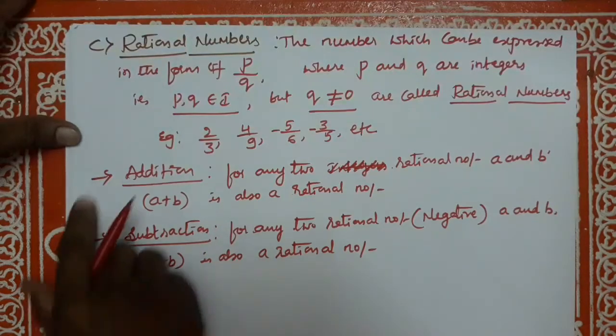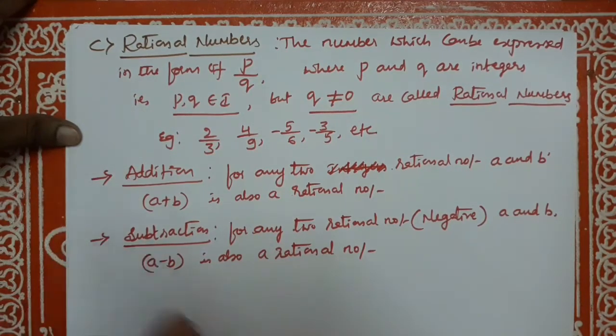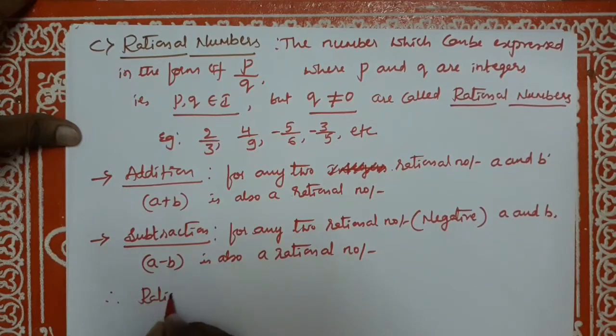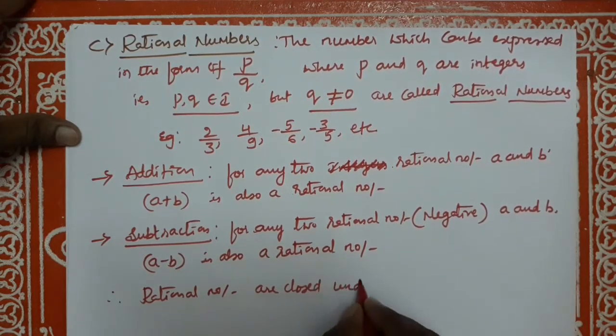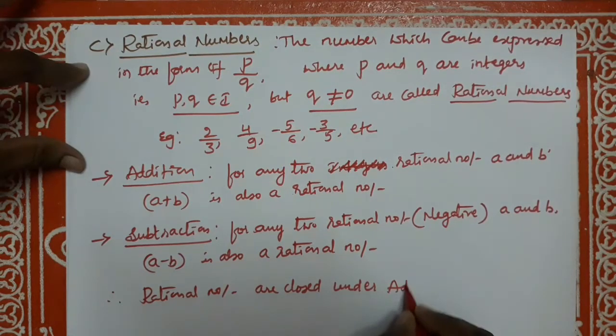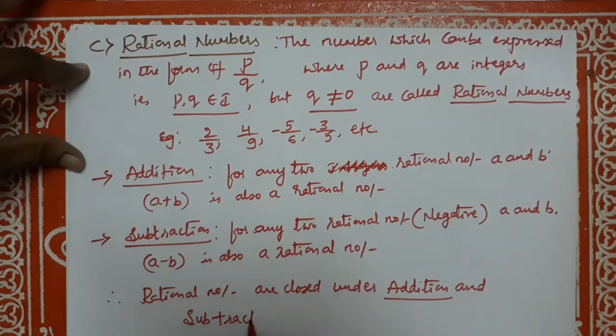See, therefore rational numbers are closed under addition and subtraction. Okay.